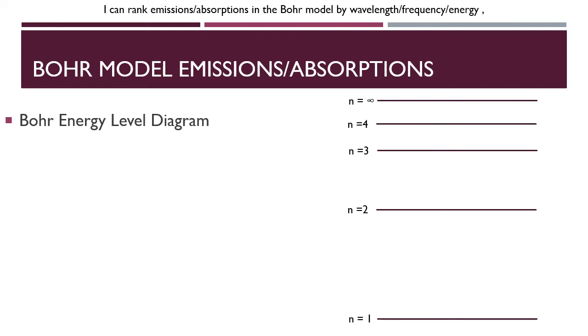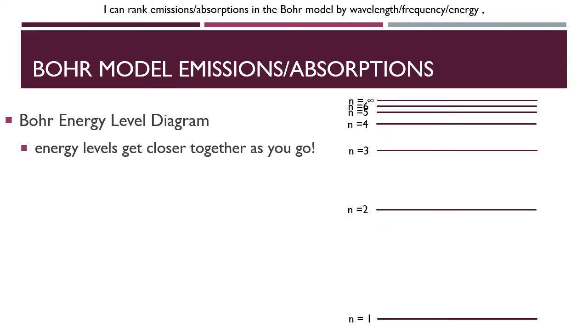So 3 is going to be closer to 4 than it was to 2. 4 is closer to 5 than it was to 3. As you go up, everyone gets closer and closer and closer. I would recommend drawing up through 5, 6, maybe 7, depending on how much room you have. You don't need to draw any more than that. At least conceptually, you'll be able to understand what this energy level structure should look like. Just keep in mind the energy levels get closer together as you go up. As long as you remember that when you draw it out, you'll be fine.